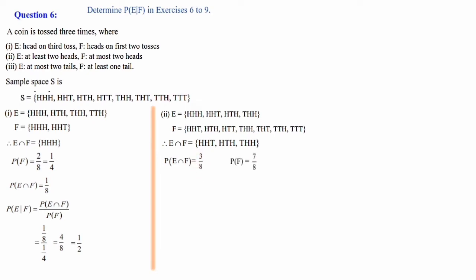Then P of F we need to calculate. There are 1, 2, 3, 4, 5, 6, 7 elements in F. So 7 divided by total number of elements in the sample space, that is 8.